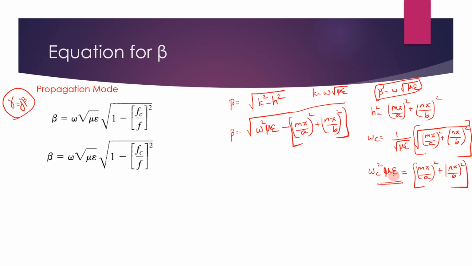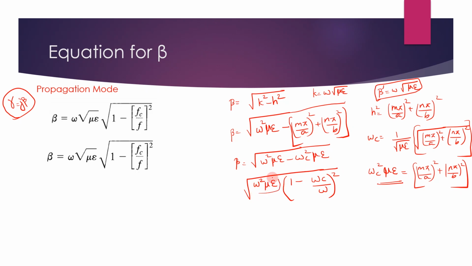So you can equate this. Substituting it here, you get beta is equal to square root of omega square mu epsilon minus omega c square mu epsilon. And you can take omega square mu epsilon outside, into 1 minus omega c by omega the whole square. Hope you got it.